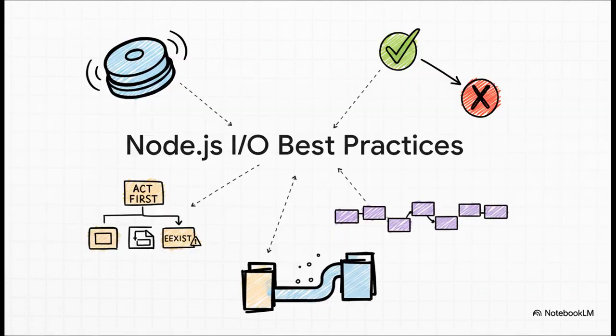All right, let's just quickly run through the key takeaways here. Rule number 1, always prefer the async methods. Rule 2, get comfortable with that error-first callback pattern. Rule 3, to avoid race conditions, don't check, just do it, and handle the specific "it already exists" error. And finally, for big files, it's streams all the way, and your go-to tool for that should be .pipe.